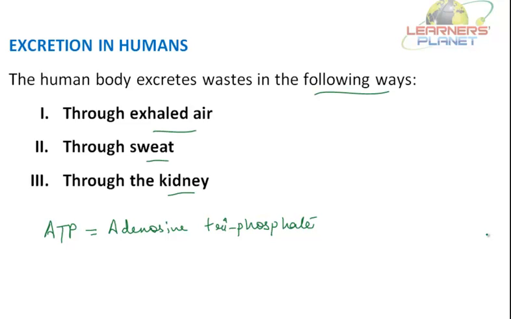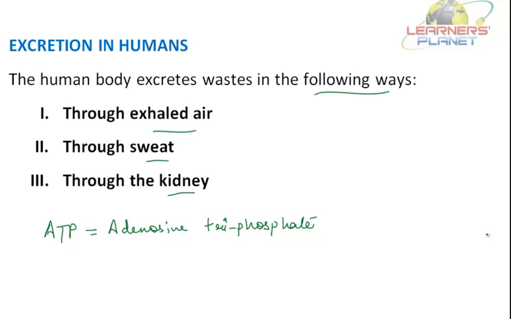The second one is the liver. The liver is a large important organ. In fact, it is the largest internal organ in our body, and its numerous functions make it a part of the circulatory, digestive, and excretory systems. It performs an excretory function: some proteins and other nitrogenous compounds are broken down in the liver, and as a result of these reactions, a nitrogenous waste called urea is formed.